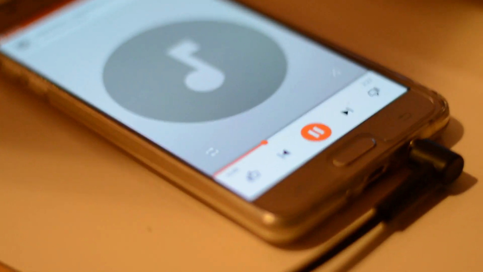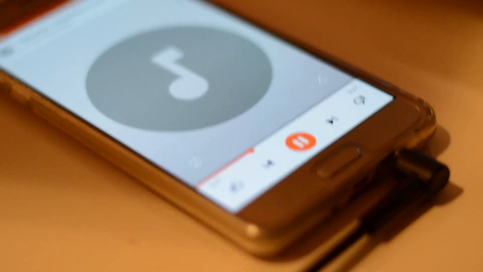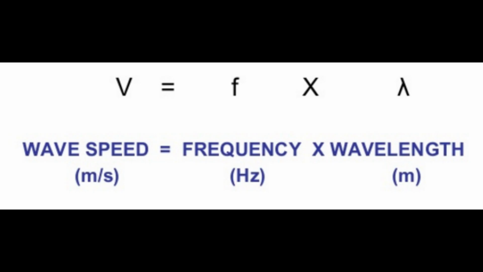And one more very important point is the speed of a wave. The distance traveled by a periodic motion per unit time is called the speed of a wave. The speed of a wave is generally given by the equation f times lambda, where f is the frequency and lambda is the wavelength.